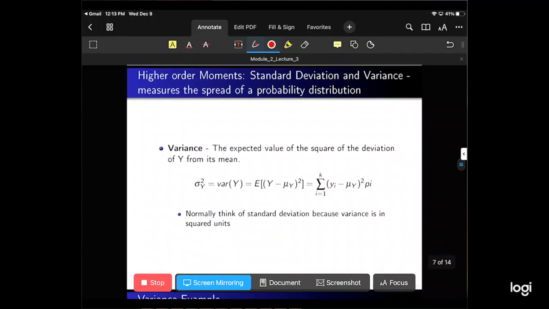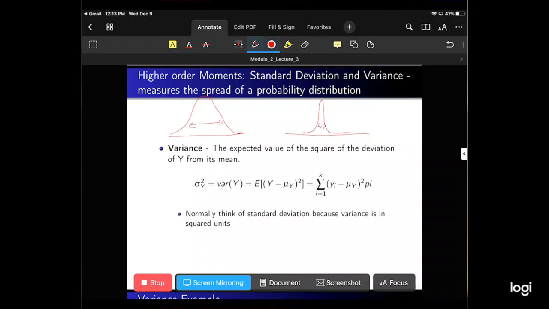All right, higher order moments. We're going to talk about the standard deviation and the variance, which are measures of the spread of the probability distribution. So what is the variance? The expected value of the square of the deviation of y from its mean. If we have two distributions, one that looks like that and one that looks like this, the variance of the first is going to be larger than the variance of the second. We're really getting a measure of how wide this thing is.